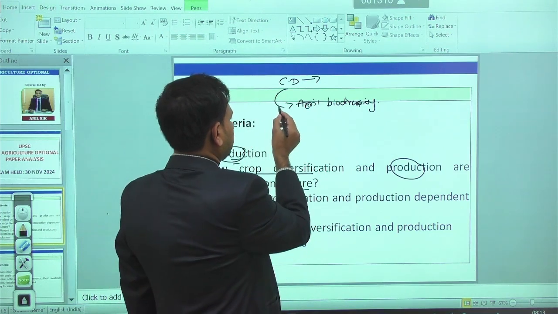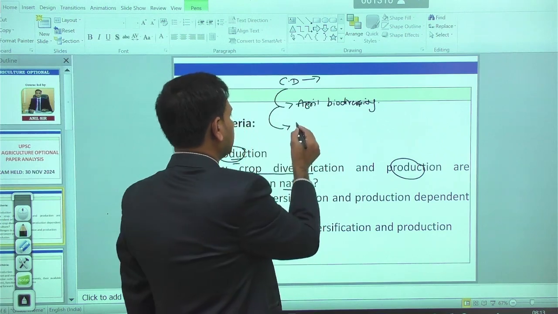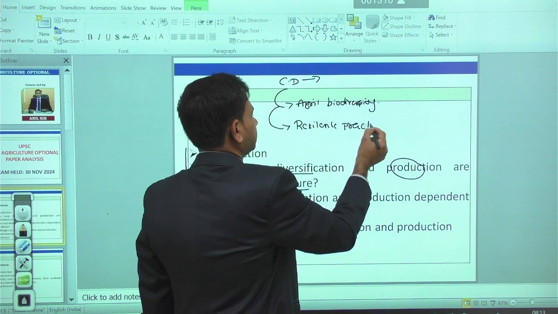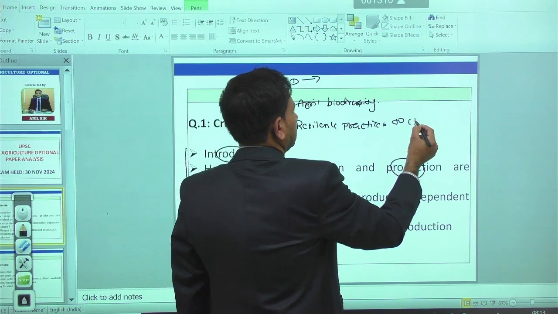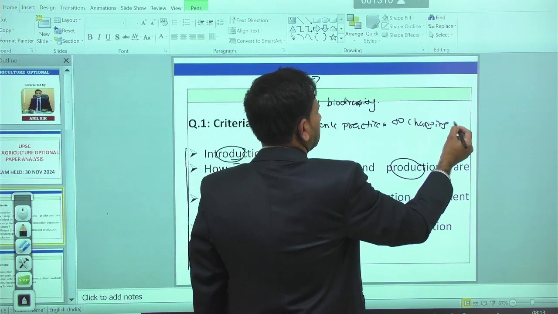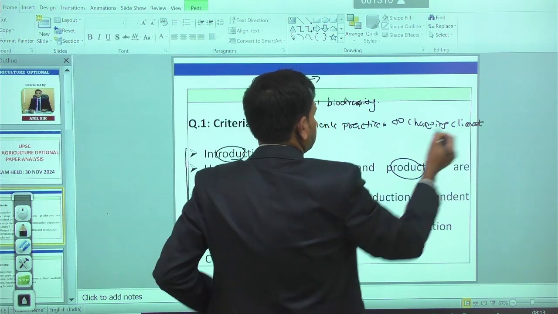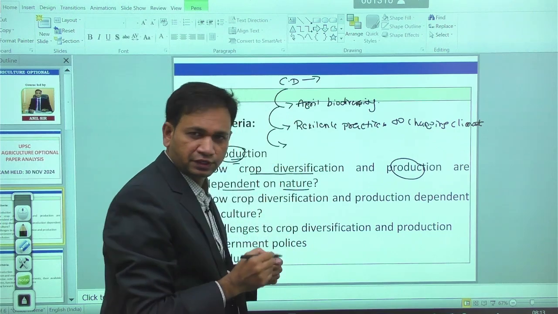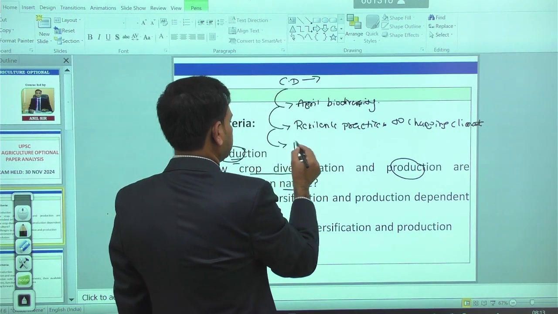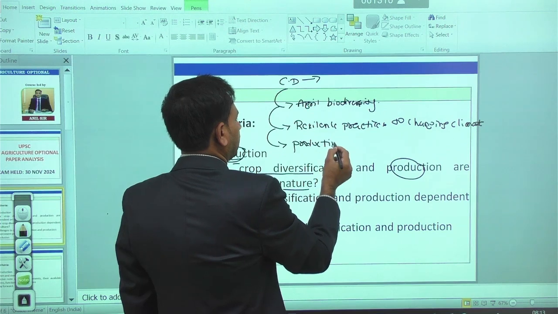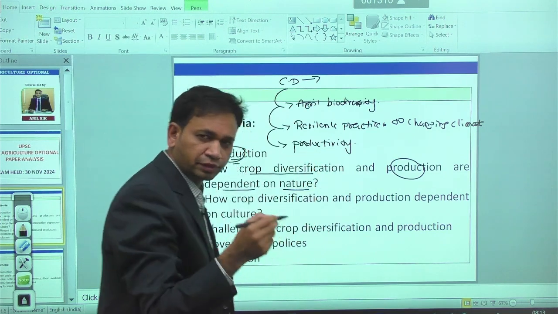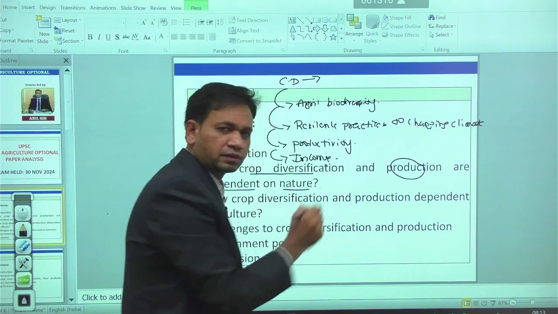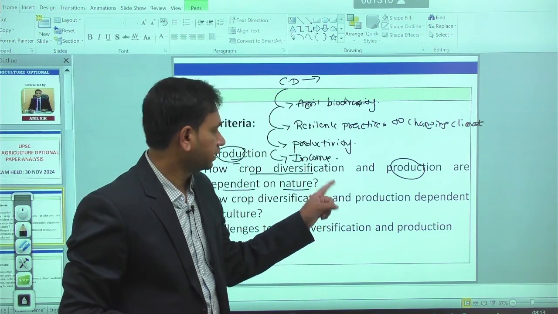Then, when there is crop diversification, there are resilient practices to the changing climatic conditions. Apart from that, with crop diversification there is increased productivity per unit of land, and when there is more productivity, the income of local farmers is enhanced.